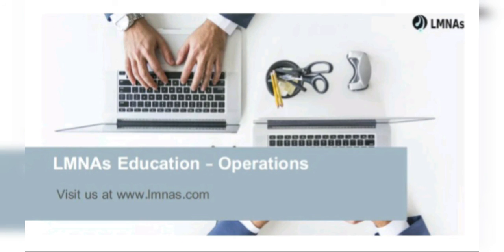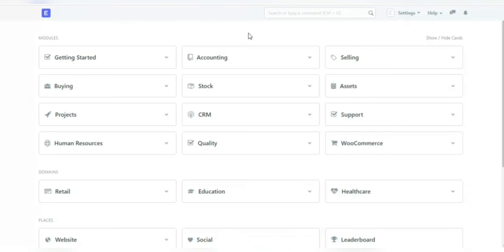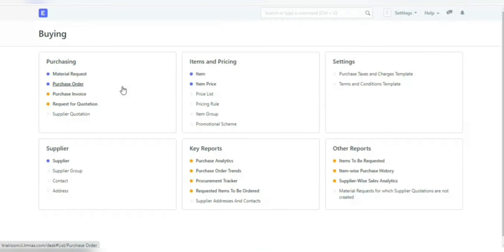LMNAs offer you the best enterprise resource planning-based solutions to simplify your business IT. We cover the major portfolios of education, manufacturing and healthcare. In operations, especially, there are many cool features which makes your work easy.